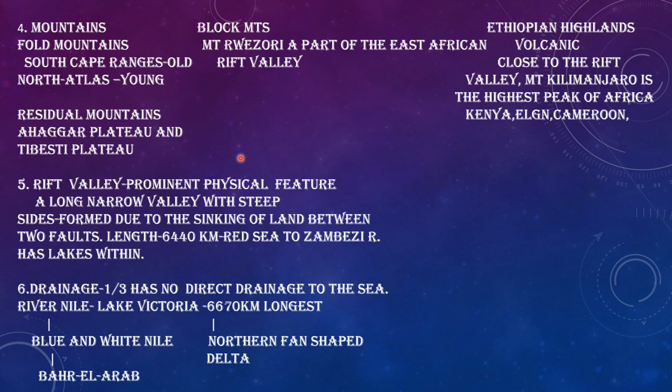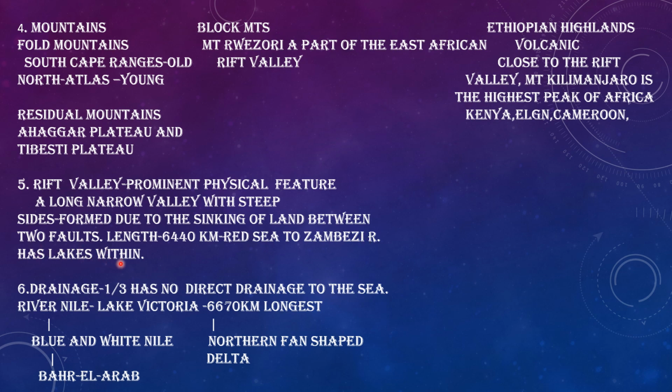Next we are coming to another unique physical feature of Africa, that is the Rift Valley, which is one of the most prominent physical features of Africa. So what is a Rift Valley? It's a long narrow valley with steep sides. So how are these valleys formed? Generally, rift valleys are formed due to the sinking of land between two faults.